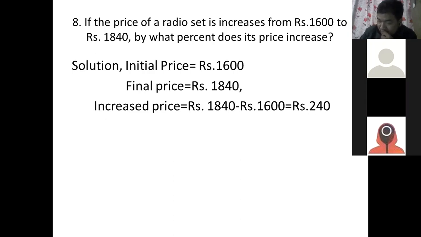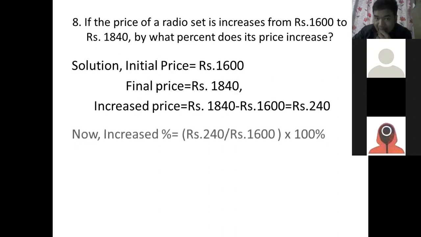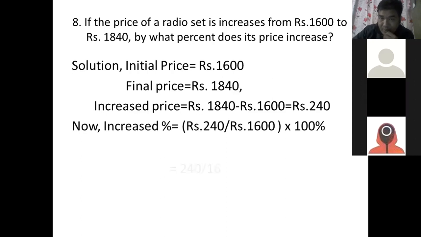How many rupees increase is it? 240. 200 and 40. Good. And how to find the increase percentage now? First of all, write the increase money on top and the previous starting price at the bottom.